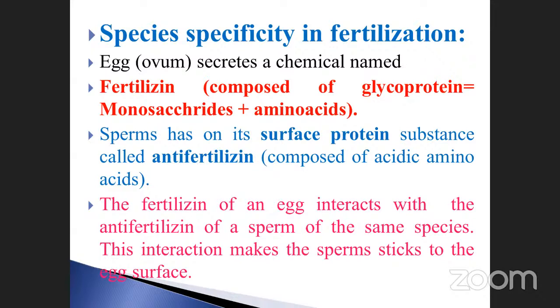Then the fertilizin of an egg interacts with the anti-fertilizin of a sperm of the same species. These two react together, and this interaction makes the sperm sticky to the egg surface. Sticky means adhering to the egg. So these are the two protein components that interact together with the egg layer. As a result, the sperm sticks to the egg surface.